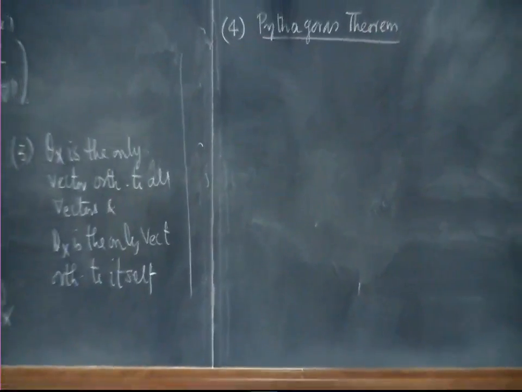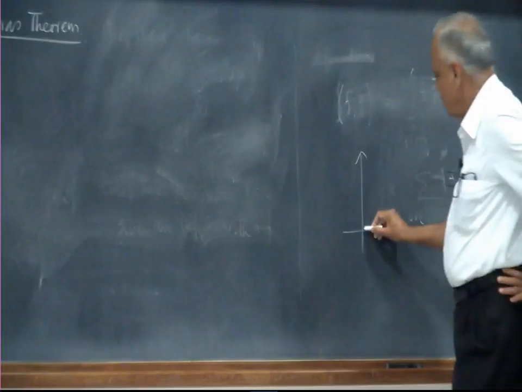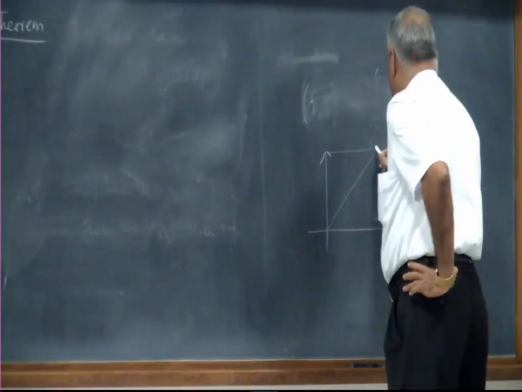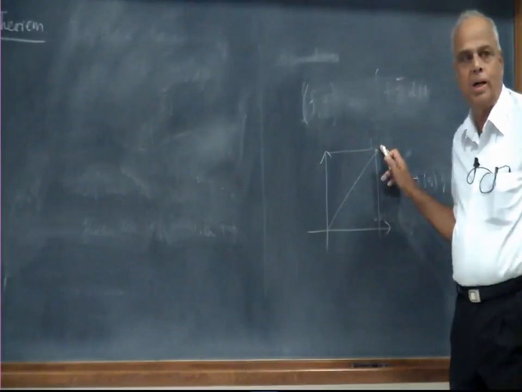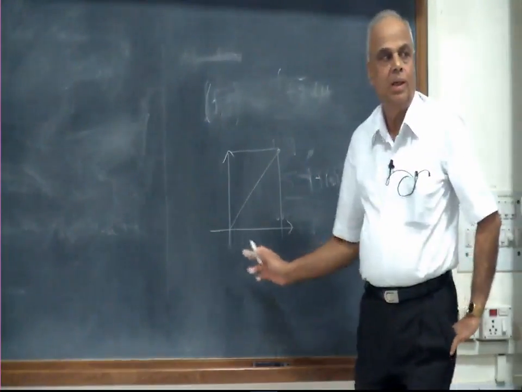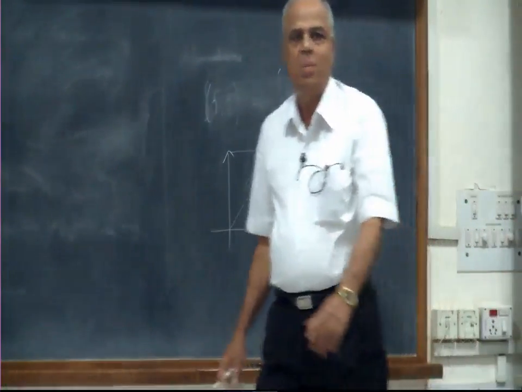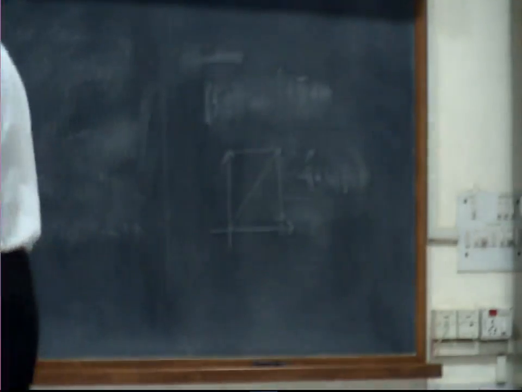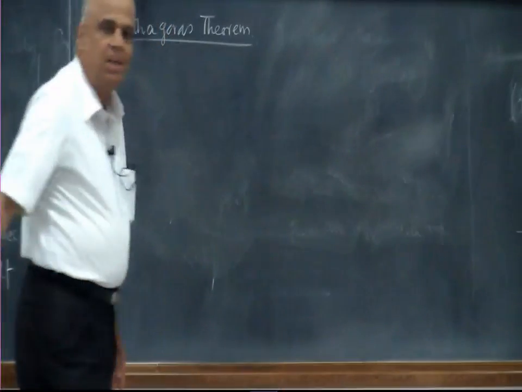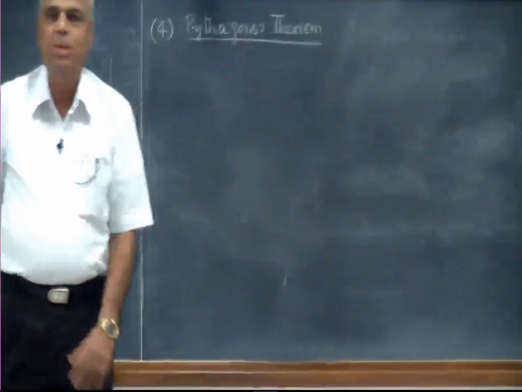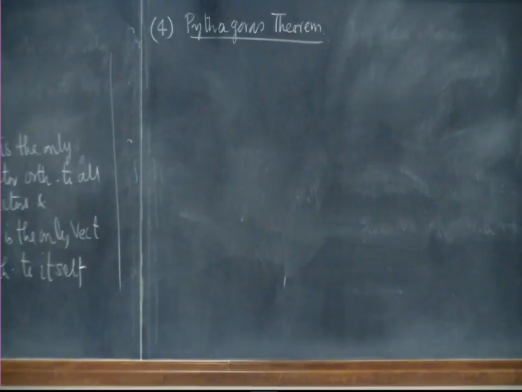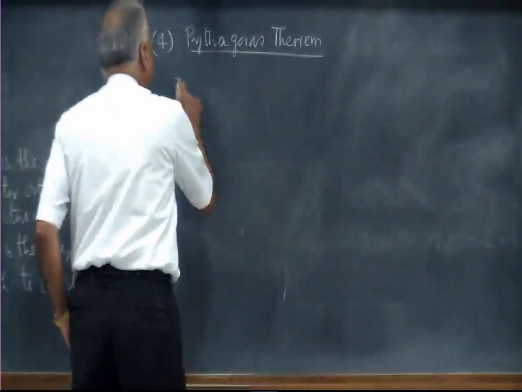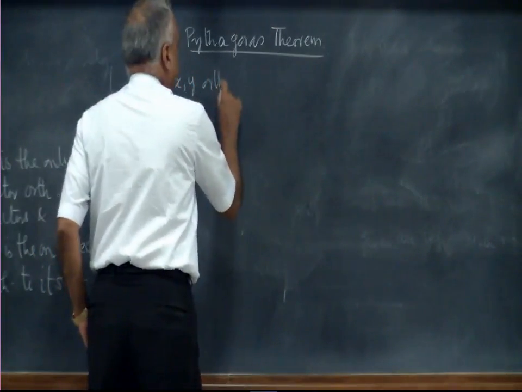If you have, for example, two vectors which are orthogonal to each other, and this is the diagonal, then the diagonal squared is equal to the sum of the sides squared. That is what the Pythagoras theorem says in a right angle triangle. So the diagonal is the vector x plus y. So norm of x plus y squared is norm x squared plus norm y squared, and that is true in the general case. Okay? x, y orthogonal